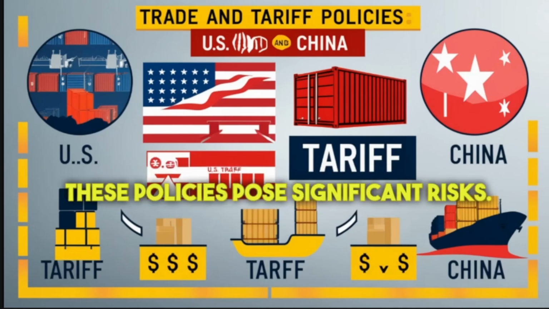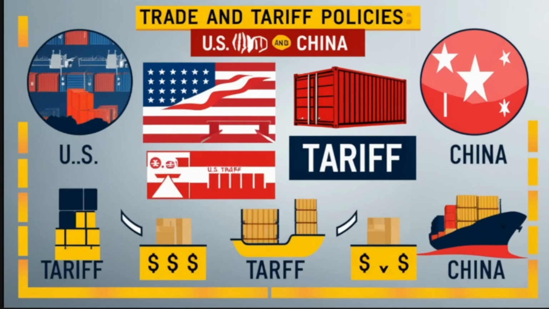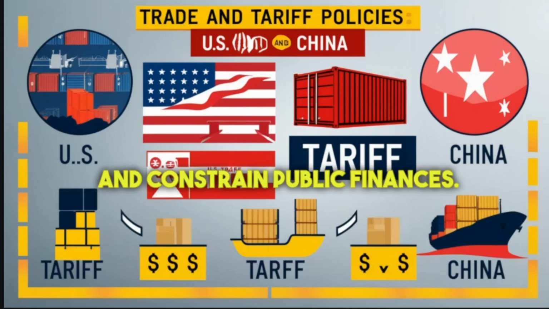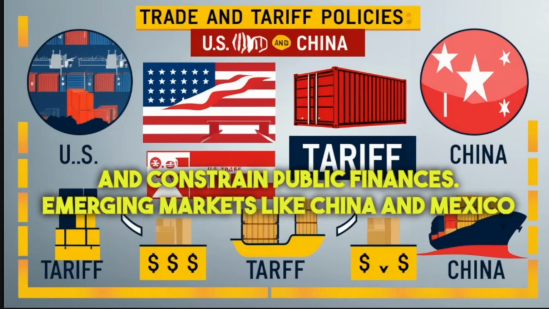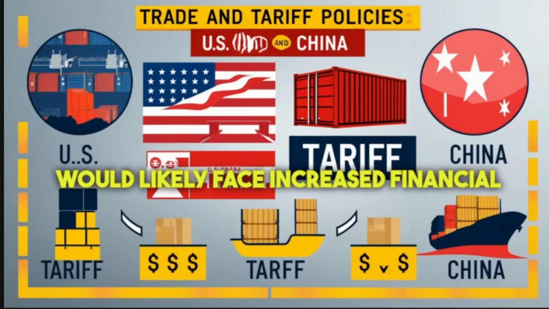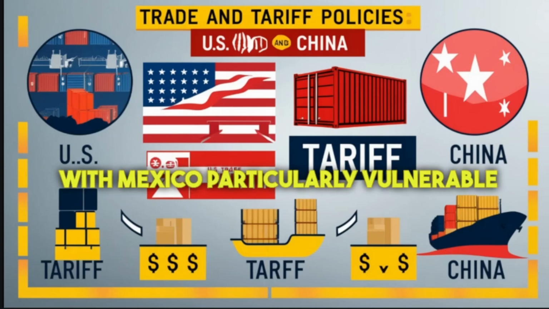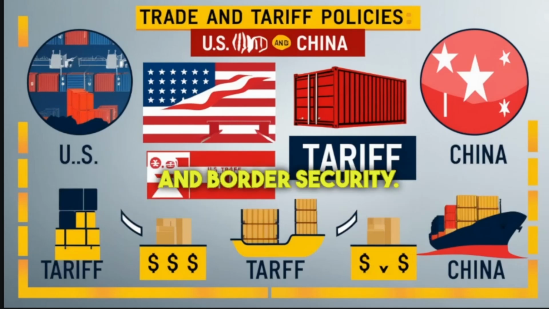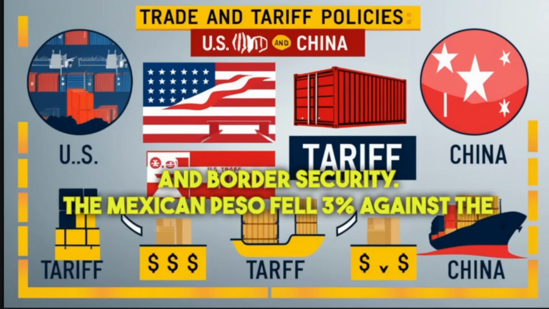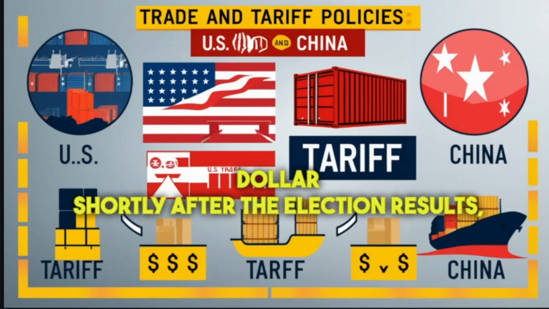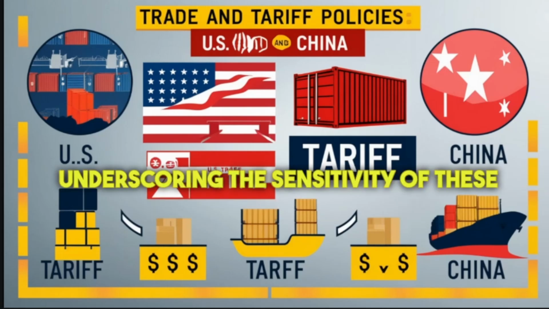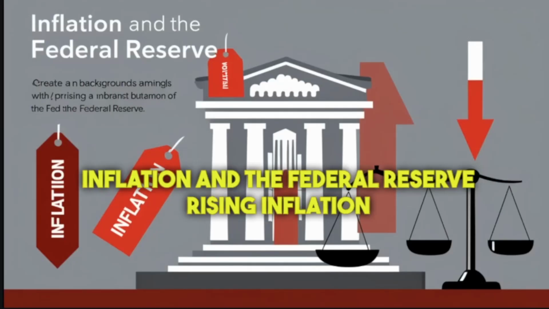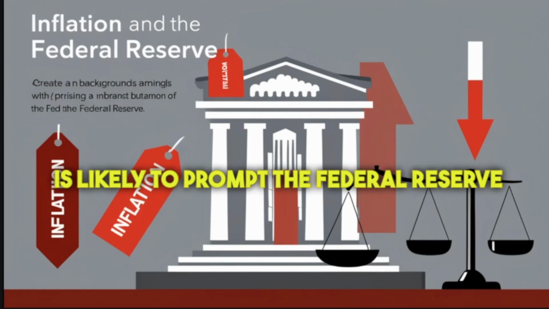For global trade, these policies pose significant risks. Tariffs tend to inhibit trade, which could harm exporters worldwide and constrain public finances. Emerging markets like China and Mexico would likely face increased financial strain, with Mexico particularly vulnerable due to Trump's ongoing stance on immigration and border security. The Mexican peso fell 3% against the dollar shortly after the election results, underscoring the sensitivity of these economies to U.S. policy shifts.